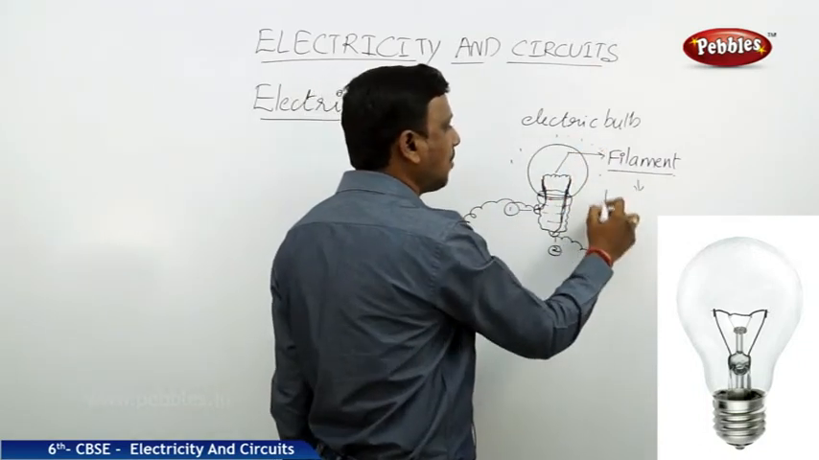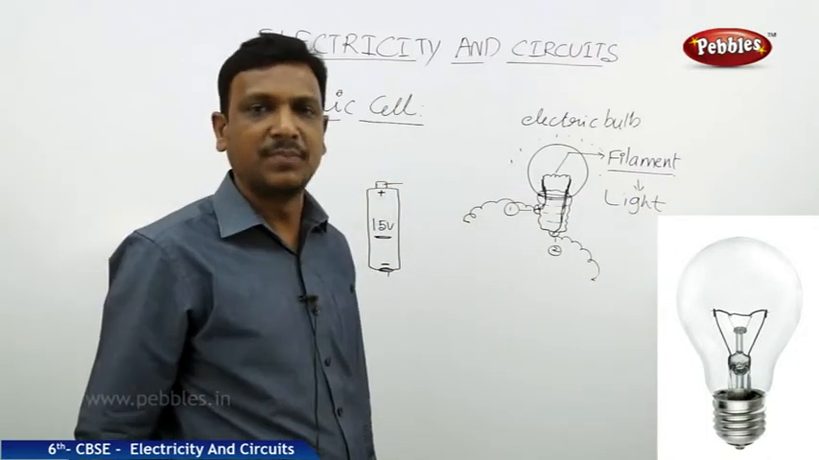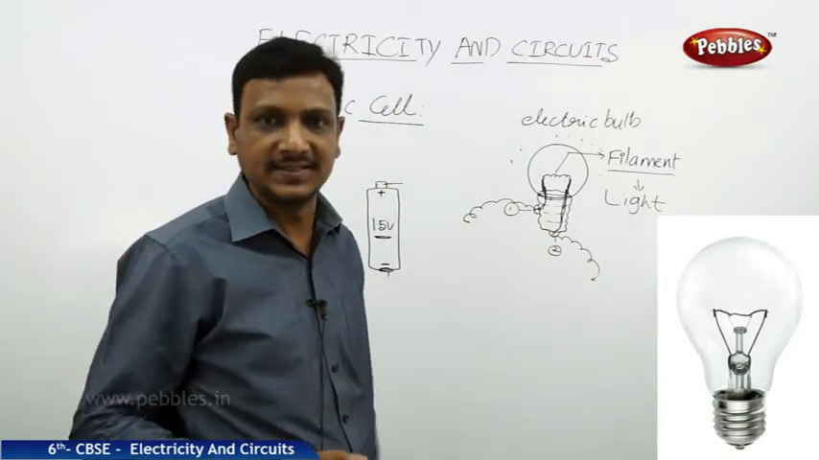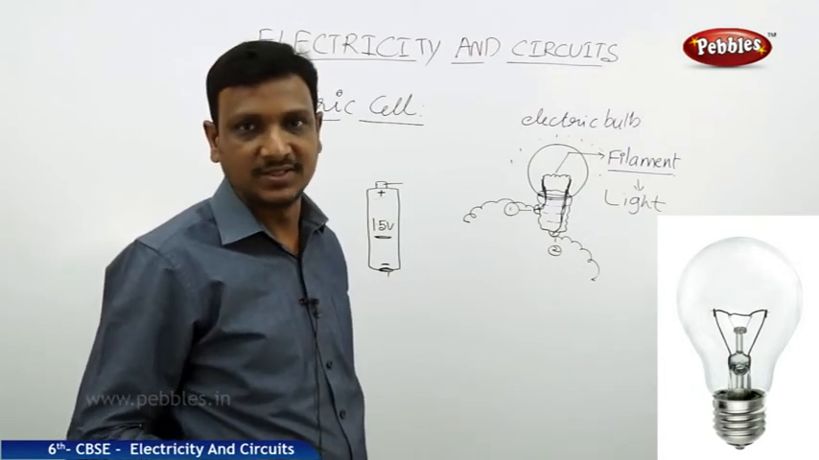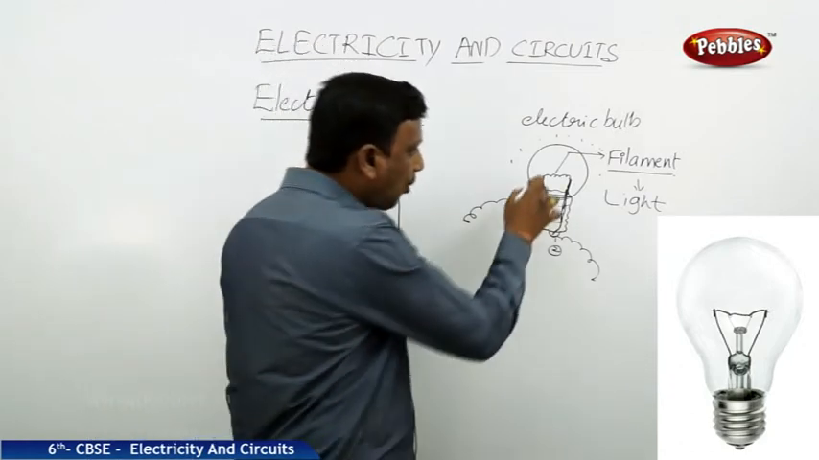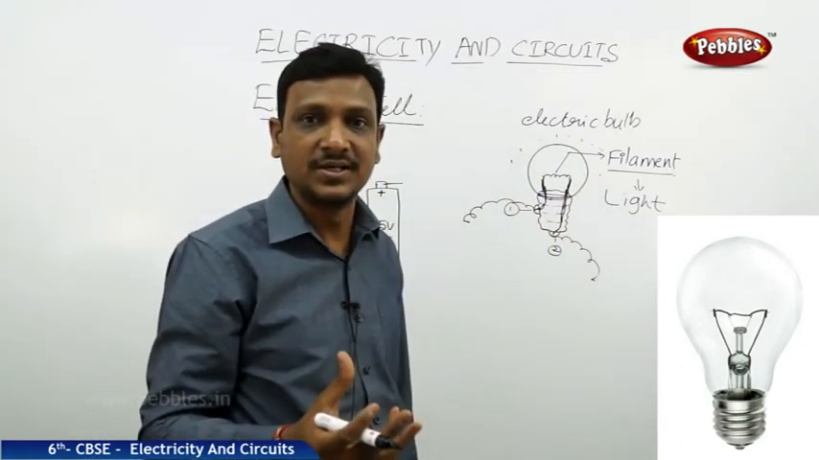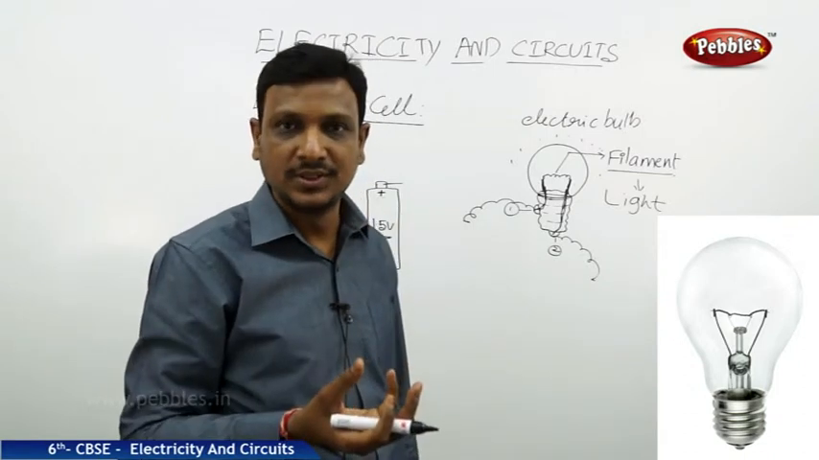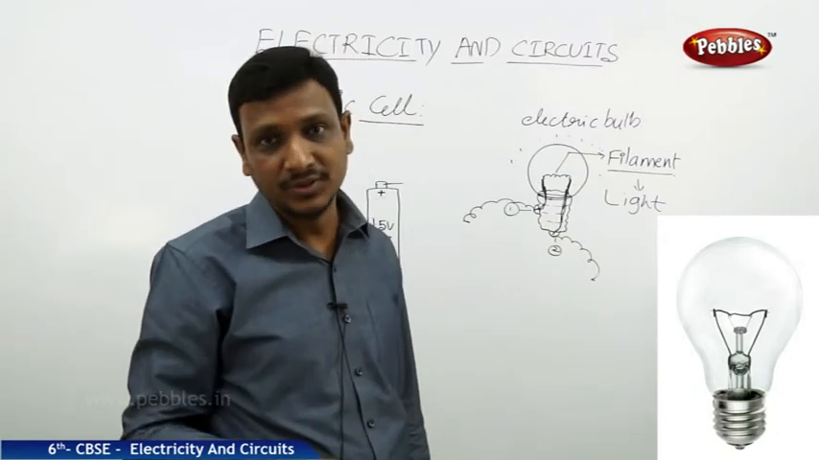The filament, what does it give? Light. What is the purpose of a bulb? It's to produce light. So which part of the bulb is glowing? The filament. The whole thing is kept in a glass. Why glass? Because it's transparent, so the light can come out. And inside the glass, what is there? Vacuum. The air is removed.